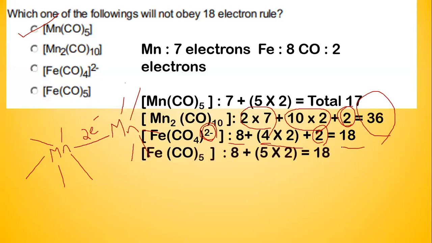And Fe(CO)5 is pretty much straightforward like Mn(CO)5. It is 8 plus 5 into 2, which makes up 18. Further, if you have another system which has a positive charge, what you have to do is subtract one electron from the total number of electrons to check for the 18 electron rule, whether it is obeyed or not. So this is how you proceed in the carbonyl compounds part.